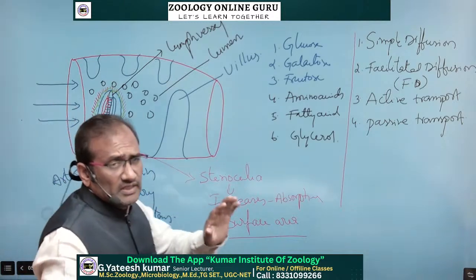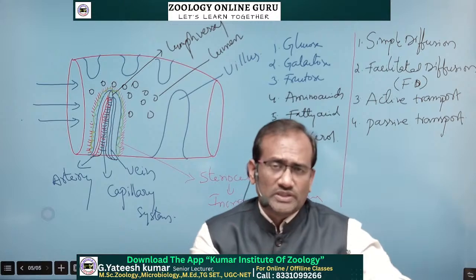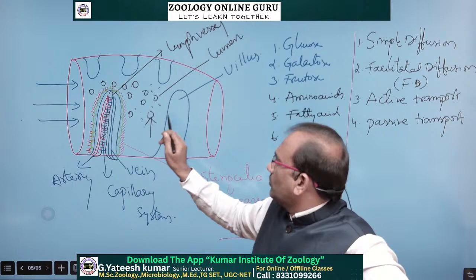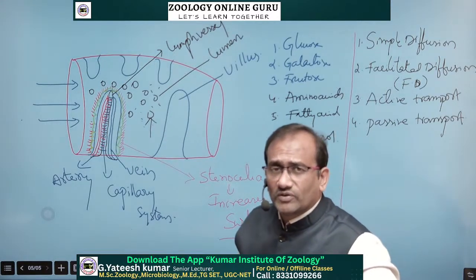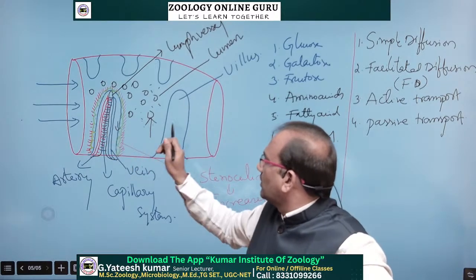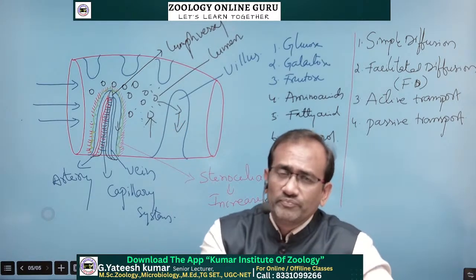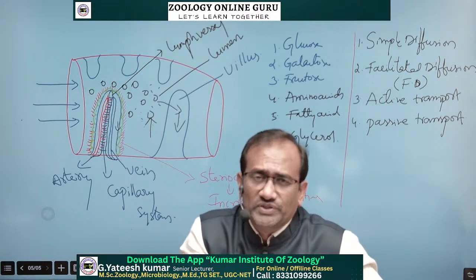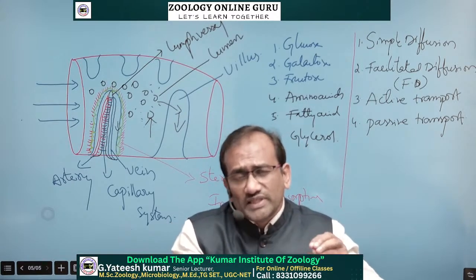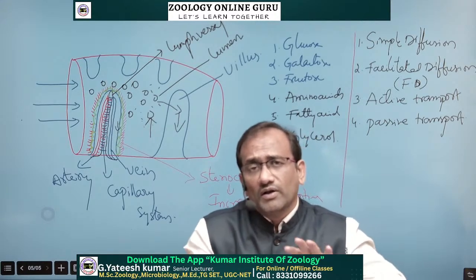Simple diffusion. Here, diffusion means movement of molecules from the high concentration to the low concentration. So here, in the lumen of the small intestine, the glucose concentration is more, or digested food concentration is very high, and that's why from the high concentration to the low concentration in the villus, the molecules enter into the bloodstream. That is known as simple diffusion. And here the diffusion is carried out by a facility. So sodium coupled, entering into the villus, that is called facilitated diffusion.